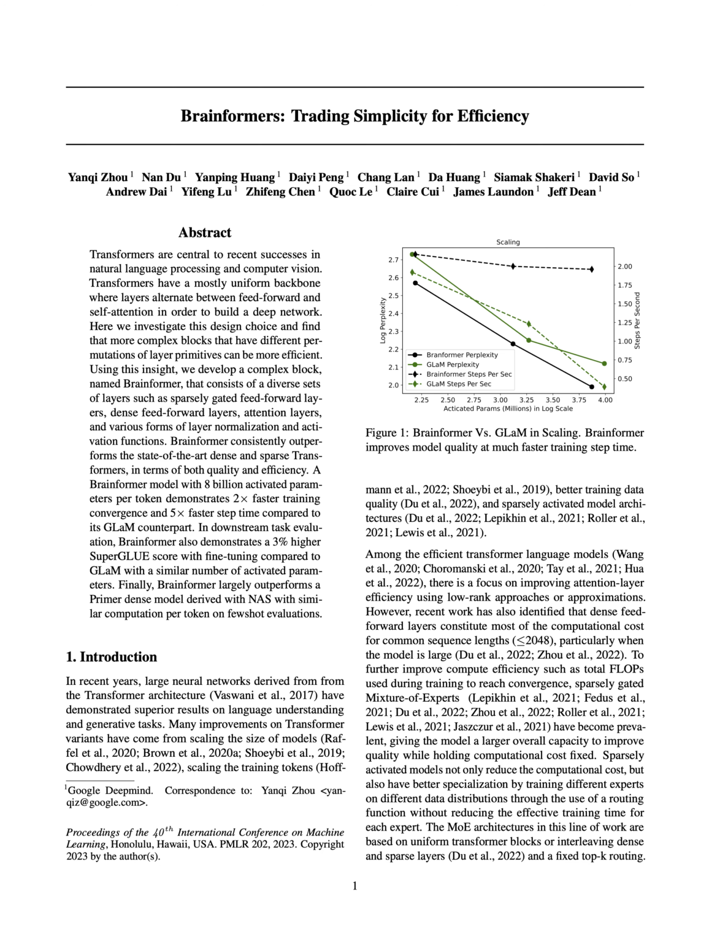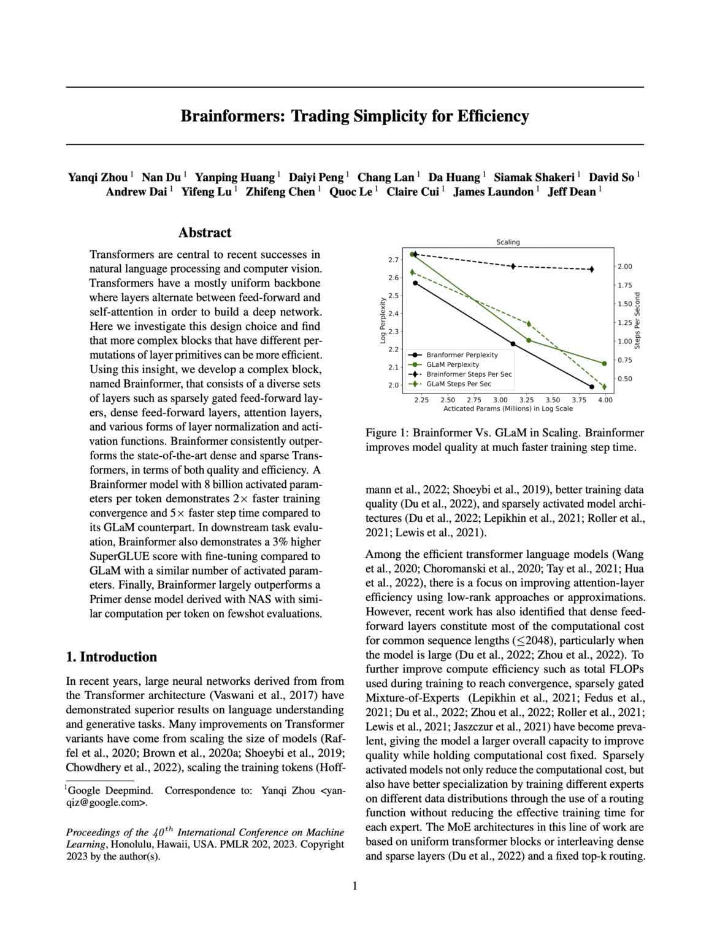Section 1 Introduction. Over the past few years, large neural networks built on the transformer architecture have shown remarkable performance in understanding and generating language. Progress in these transformer-based models has been achieved by increasing the model size, expanding the amount of training data, improving the quality of the training data, and using sparse activation structures in the models.